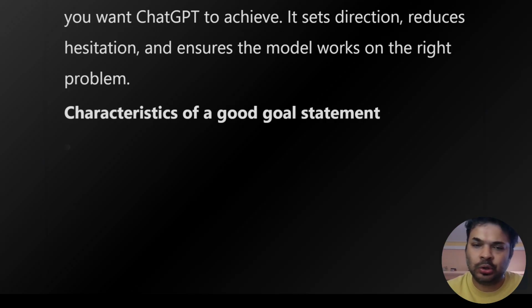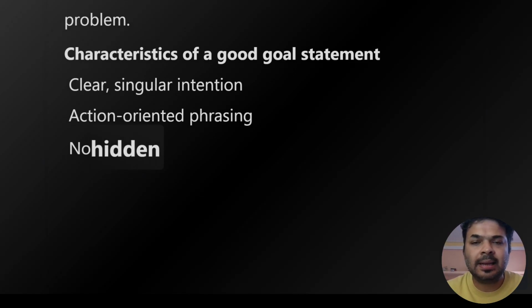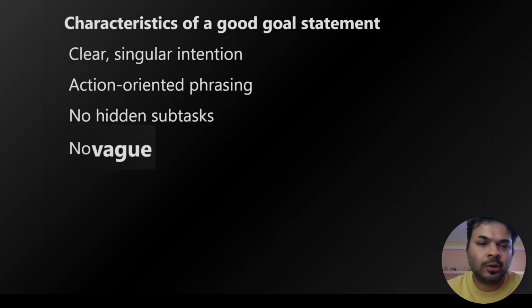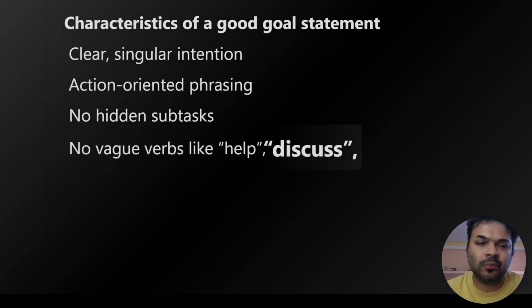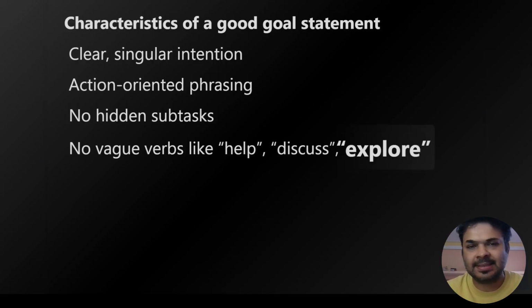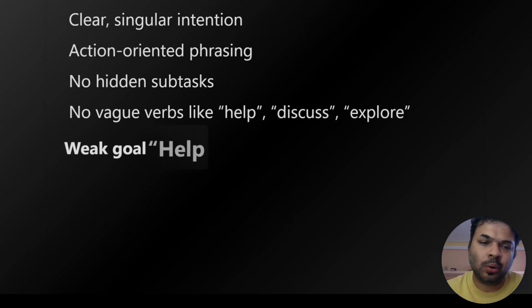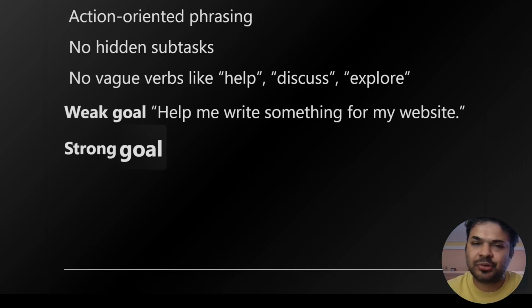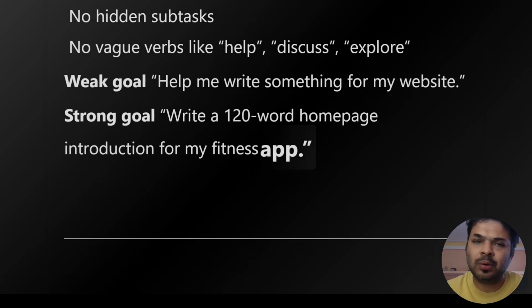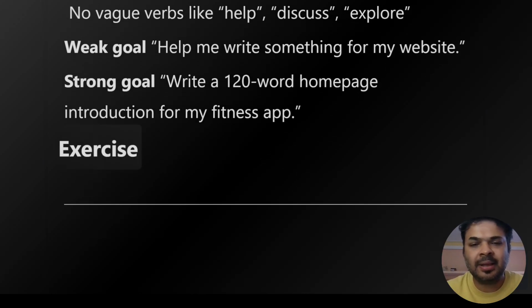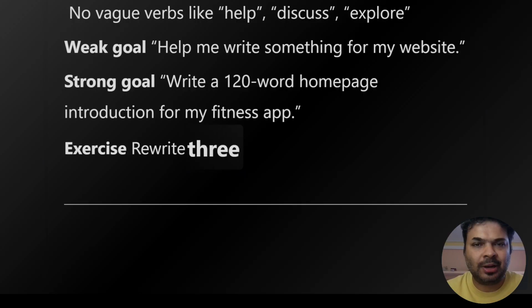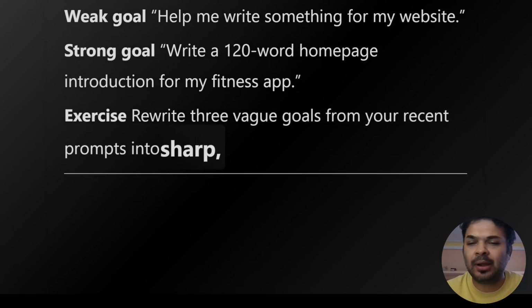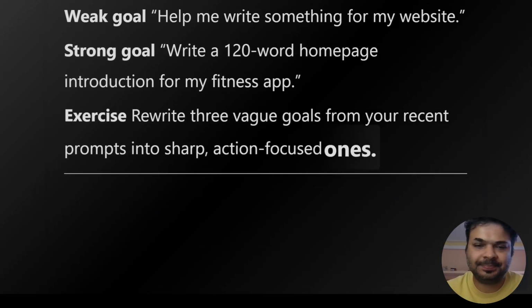Characteristics of a good goal statement: clear, singular intention, action oriented phrasing, no hidden subtasks, no vague verbs like help, discuss, explore. Example of a weak goal: help me write something for my website. A strong goal would be: write a 120 word homepage introduction for my fitness app. Now let's look at the exercise. Rewrite three vague goals from your recent prompts into sharp, action focused ones.